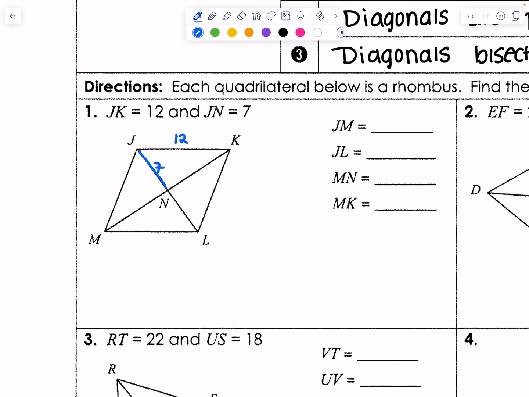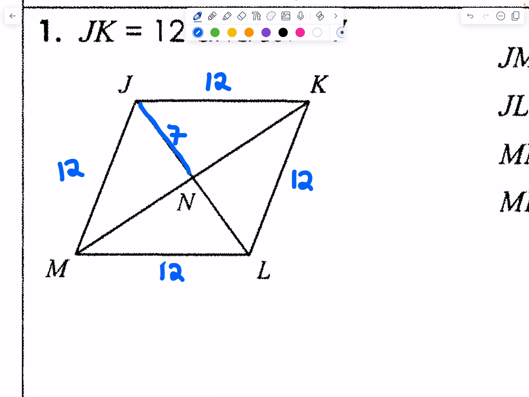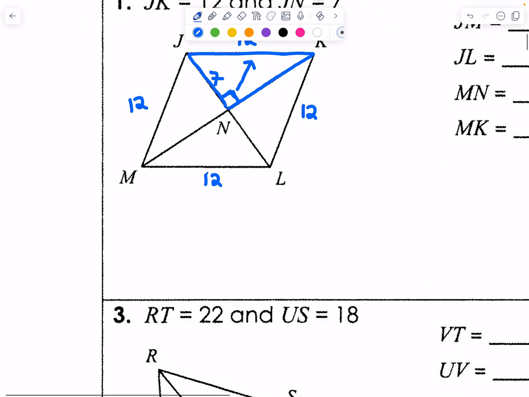So I know that all four sides are congruent. If JK is 12, everything around it is also going to be 12. I also know that diagonals bisect each other. Not super relevant for this problem, but the diagonals bisecting each other creates perpendicular angles. So let's just look at this triangle. Again, we see a right triangle emerge from this shape. And when we see right triangles and have missing sides, we want to use our ever so trusted Pythagorean theorem: a squared plus b squared equals c squared.